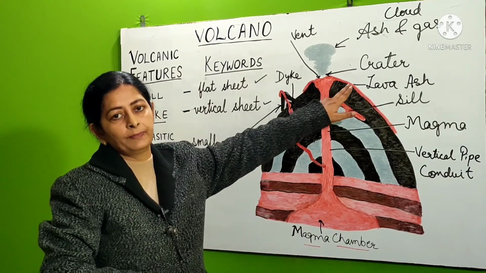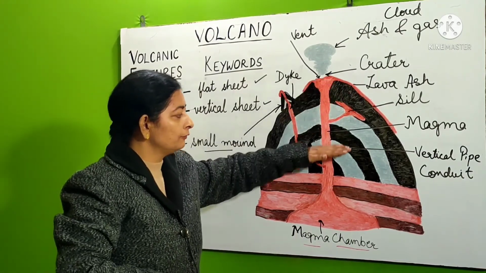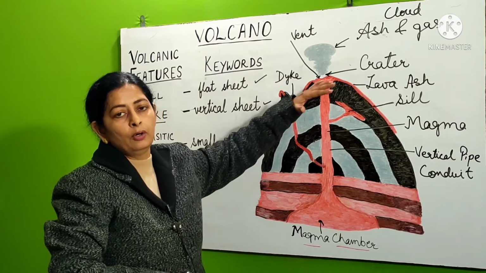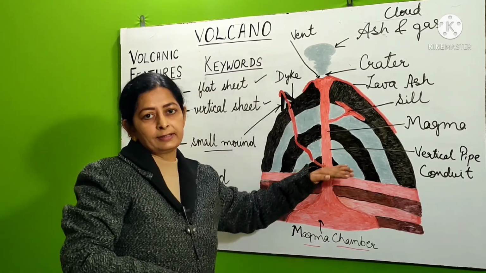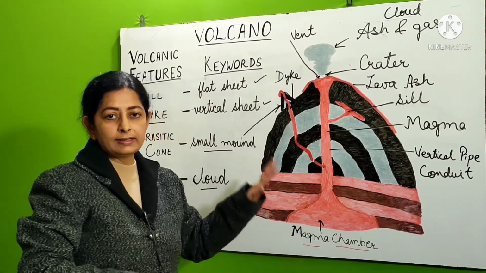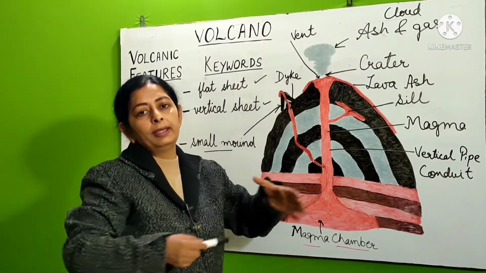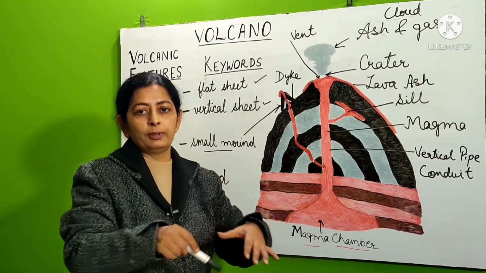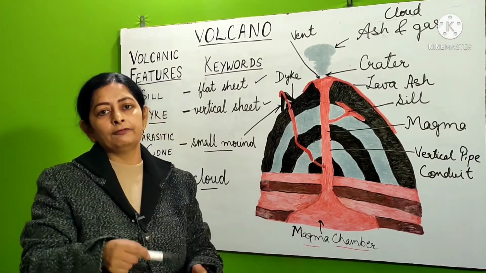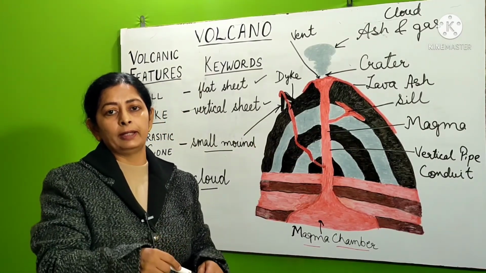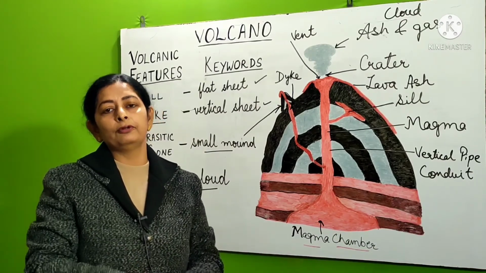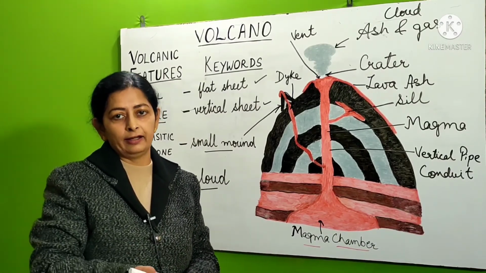depressions, crater. Now, sometimes this volcanic eruption or this volcano collapses and sinks down, and when it sinks down, this part of the feature also becomes broad. So the depression becomes very large, and when rainfall takes place in that, it becomes a very beautiful feature which is called a caldera lake.